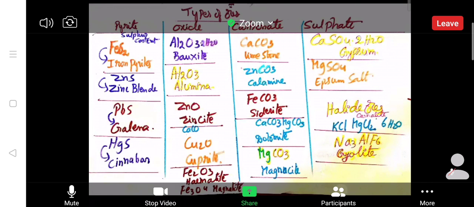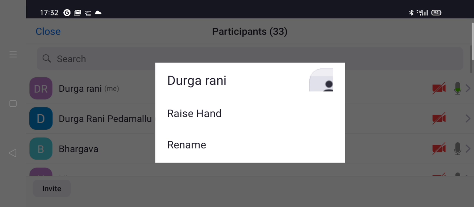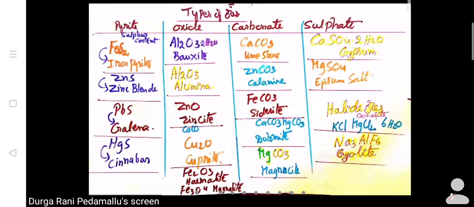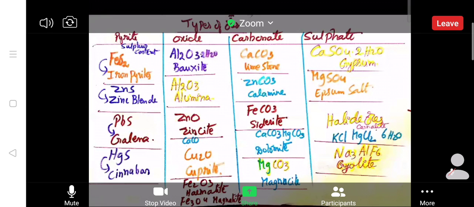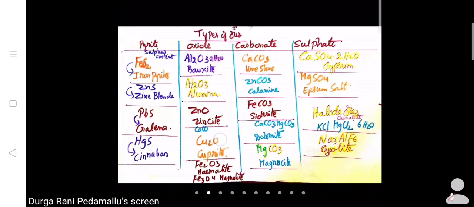Next one is magnesium sulfate, Epsom salt. It has 7 water molecules. MgSO4·7H2O, you write. Epsom salt. It is an ore of magnesium. Halide ores: carnallite. See, KCl, MgCl2 and 6H2O. From that we are extracting Mg. We are extracting Mg from the carnallite ore.